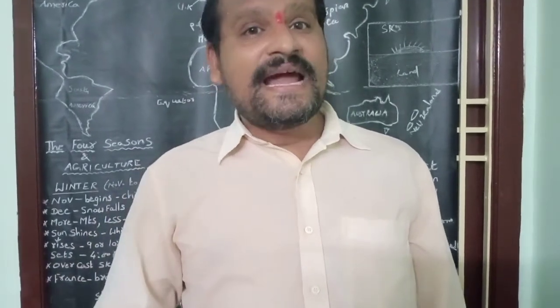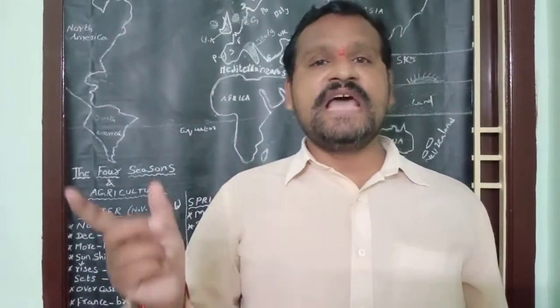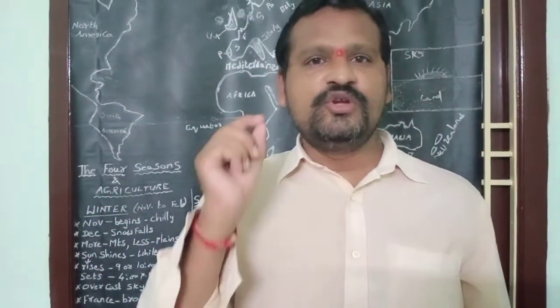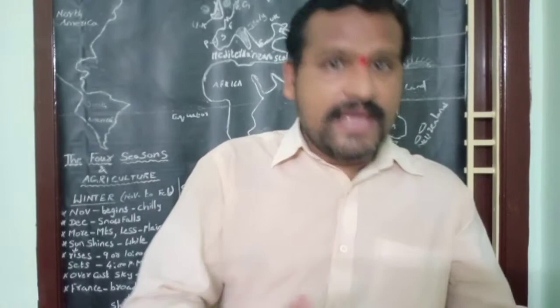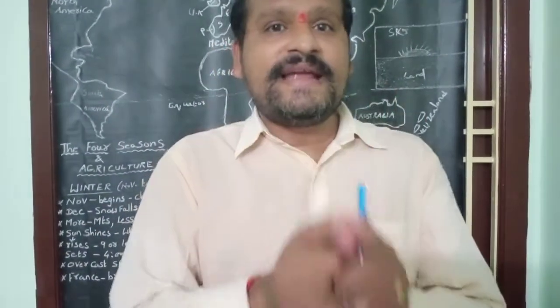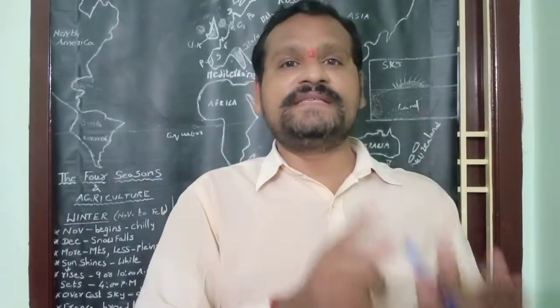But in some cases they may ask you the option like that. Which countries are called land of midnight sun? A option Norway and Sweden, B option Germany and Belgium, C option England and France. Then you should write the answers Norway and Sweden. But if they ask the options individually, A Norway, B Sweden, C Belgium, D England, then you should write the answer Norway, because Norway is the country called land of midnight sun.